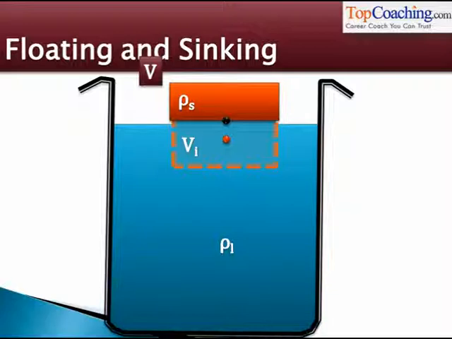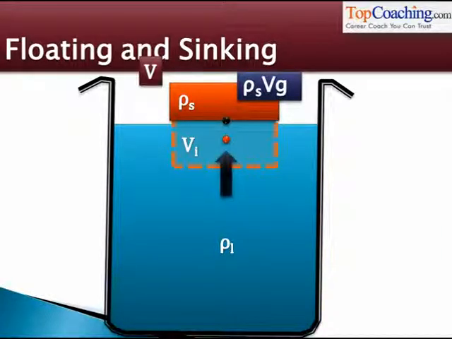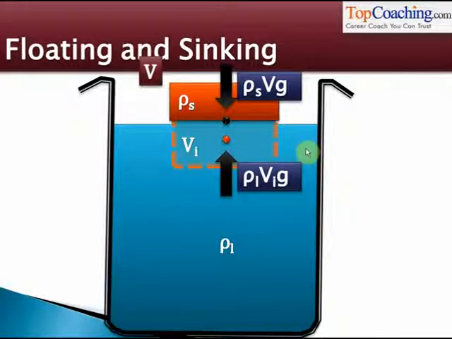Now, how does floating and sinking occur? When does a body float in a liquid? When does it sink in a liquid? Let us first try to find out the net forces which are acting on a body which is immersed in the liquid. Of course, the upthrust acts upwards at the center of buoyancy. In this case, the upthrust is rho L into Vi into g, density of liquid into volume of solid immersed in the liquid into g. The weight of the body is rho S into V into g, isn't it? That is density of the solid into volume of the entire solid into g. These forces must be equal, isn't it, in the case of equilibrium?